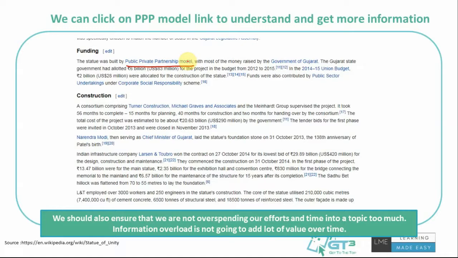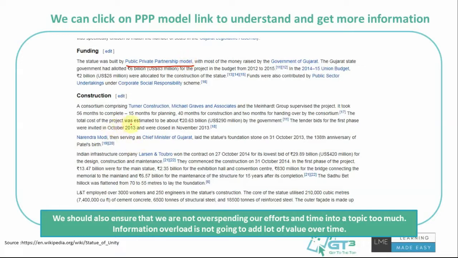PPP models are used for most infrastructure projects like the metros and the roads, where the public would give only some amount of money, and the private company would invest almost all the money through debt loans. They'll make the money back through the toll fee or other revenue models, because the government would give it on lease for some years. Once they start making profits after 10-20 years, based on the contract, the government will get back the ownership. So you can read by clicking on those links.